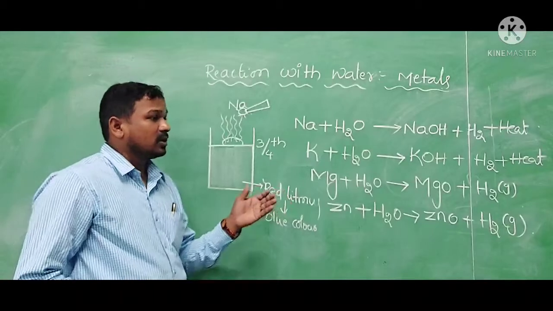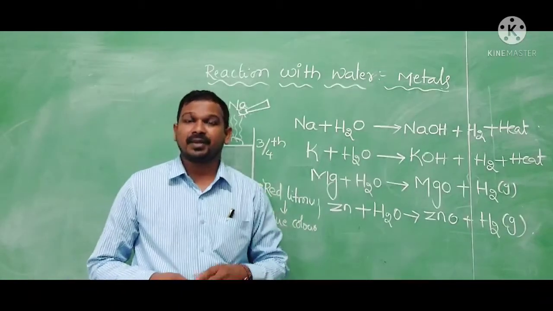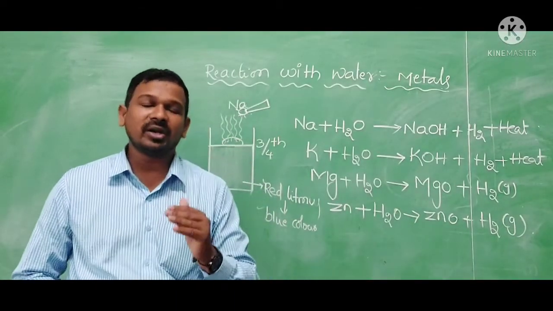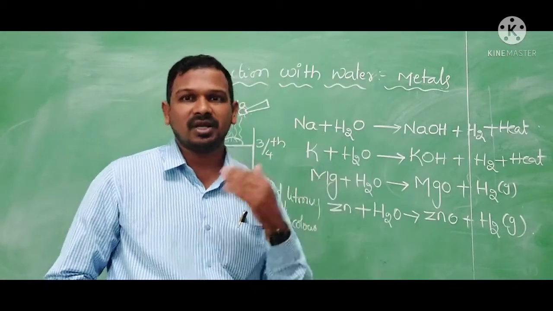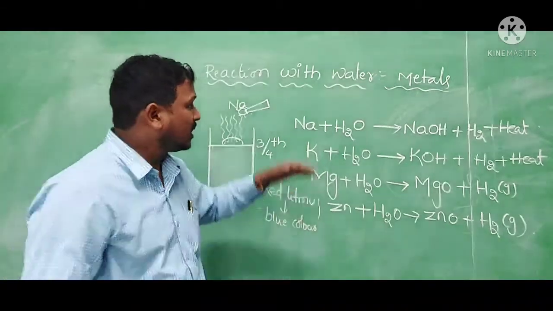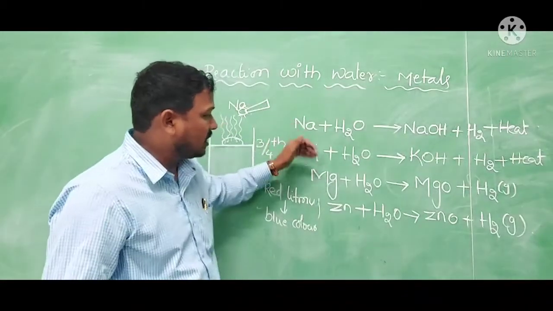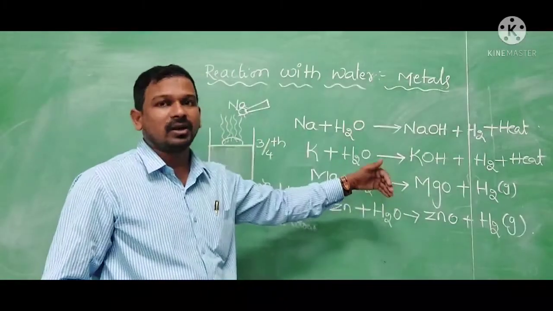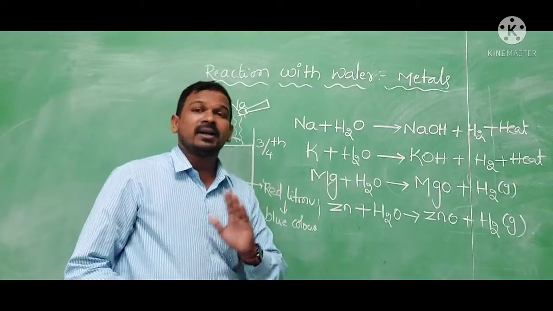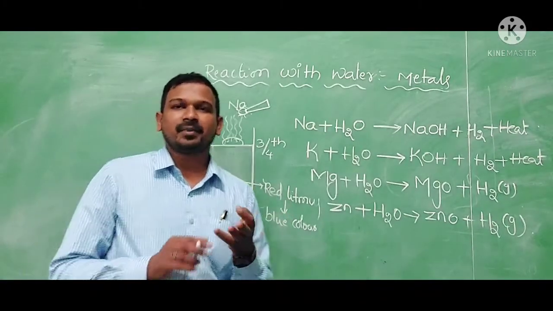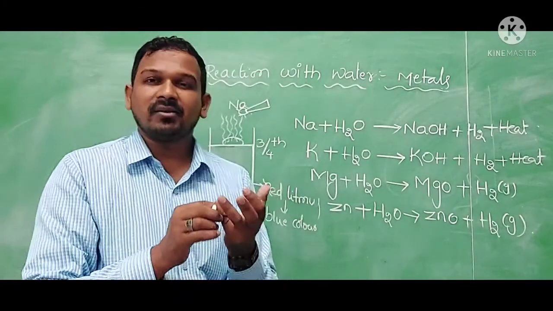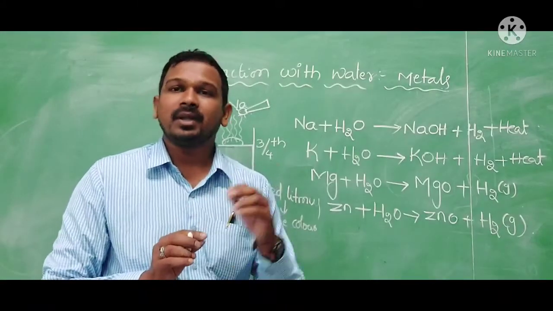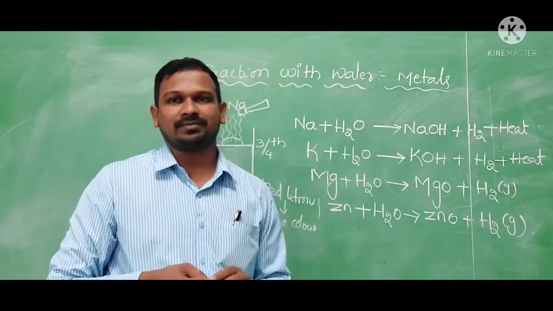So there are many metals here. Some of the metals are more reactive with water, some are less reactive. Here sodium, potassium, magnesium, zinc are reactive metals with the water. The metals like copper, silver, gold, platinum are less reactive with the water.